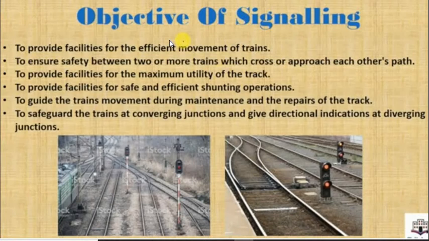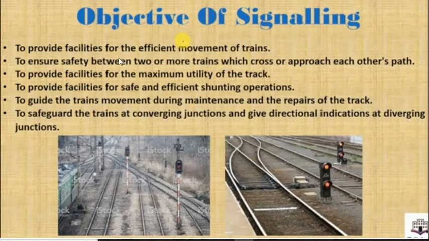What will happen? There will be efficient movement of trains. With the efficient movement, the traffic congestion problem will be solved. The train will reach its destination on its proper time. The delay will be minimized with the efficient movement of trains. The chances of accident will also reduce. There are many benefits.